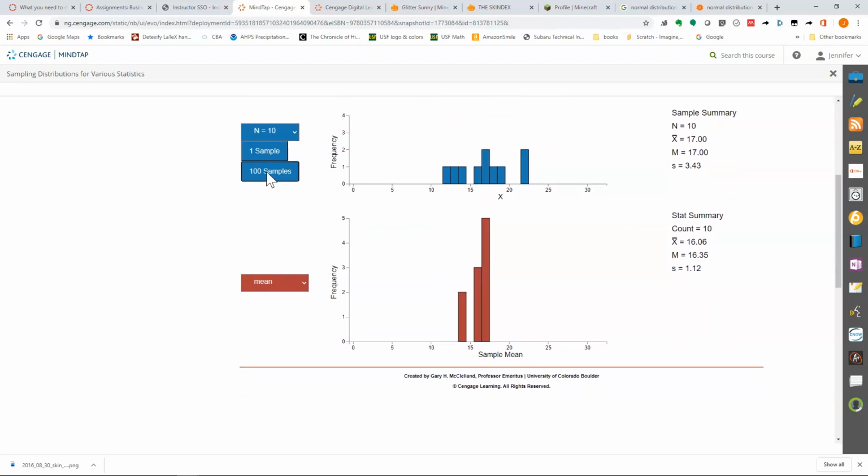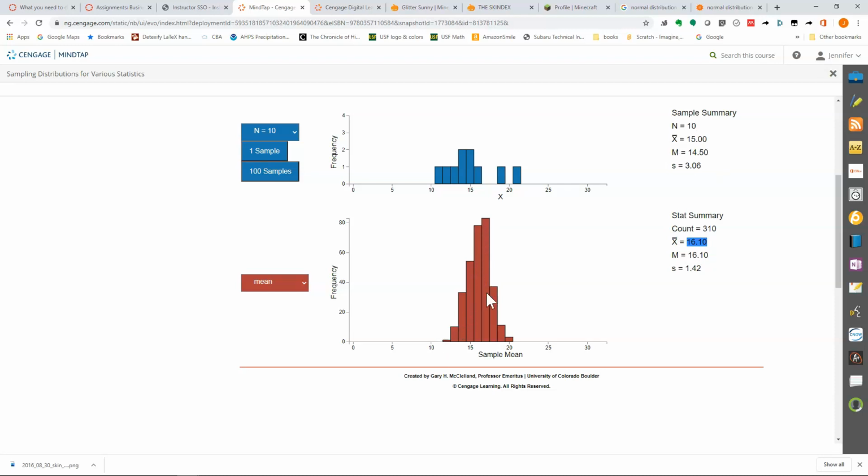And now let's do 100 of these. Okay, so now I have 310 different samples of 10 people. So pick 10 people, compute the mean. Pick 10 people, compute the mean. Pick 10 people, compute the mean. Do that 310 times, and then take the average of all those means. That's what this value is.